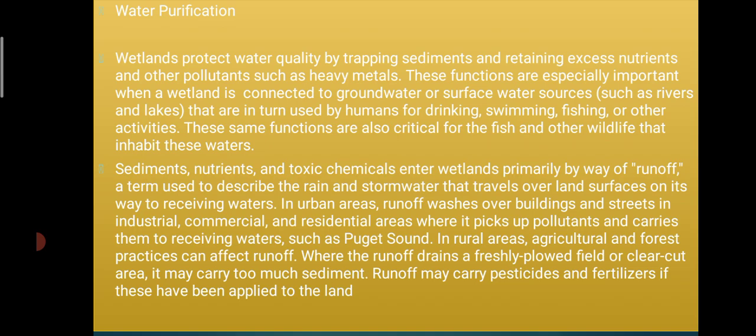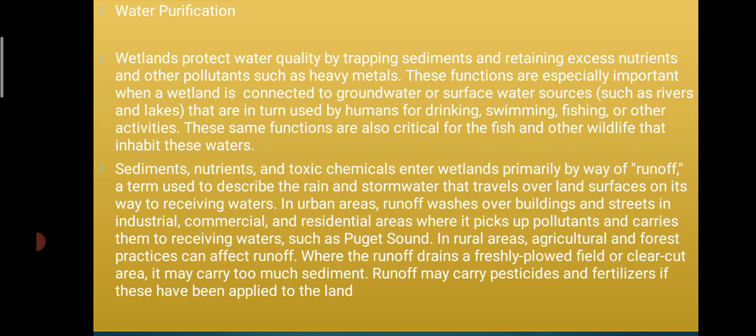Sediment, nutrients and toxic chemicals enter a wetland primarily by way of runoff. The term is used to describe rain or stormwater traveling over the land surface on its way to receiving water. In urban areas, runoff washes buildings, streets, and industrial, commercial and residential areas, where it picks up pollutants and carries them to receiving water, such as Puget Sound. Rural areas of agriculture or forest practices can also affect the runoff.